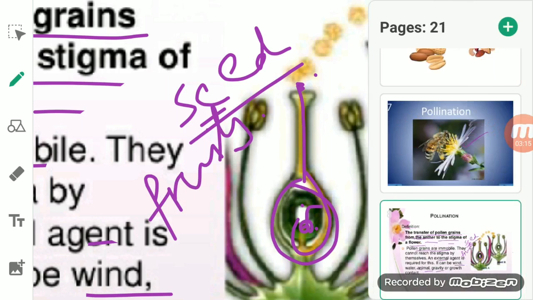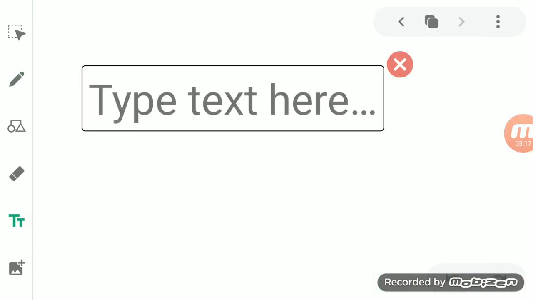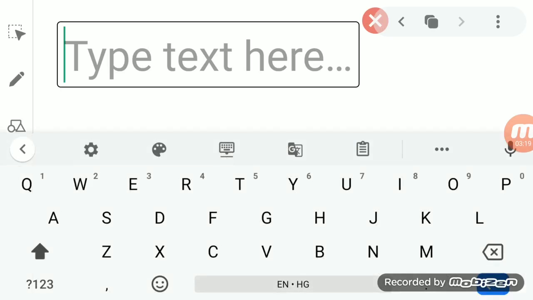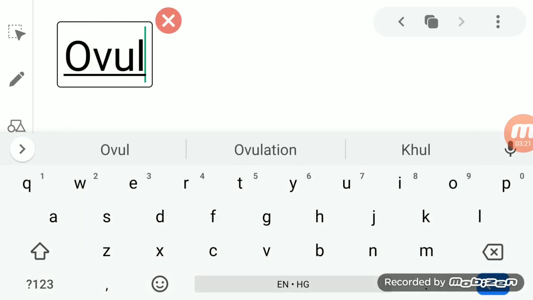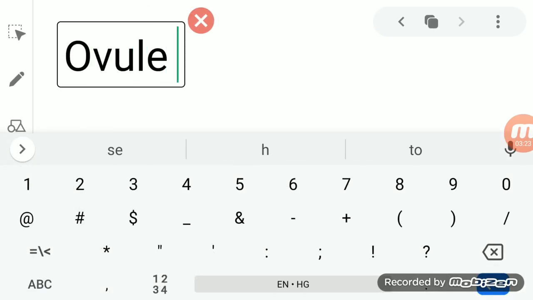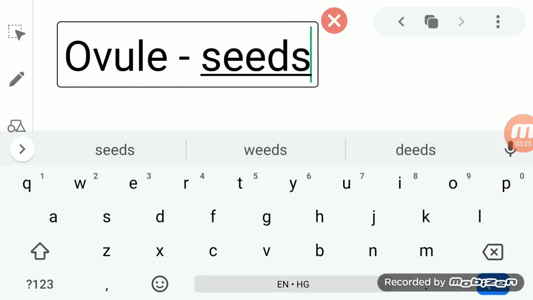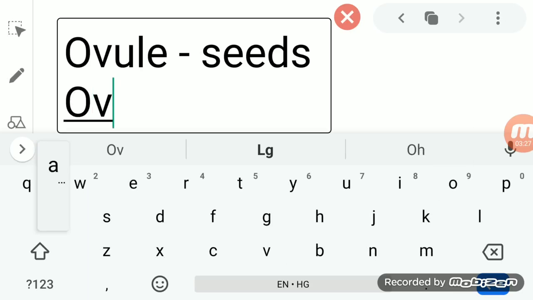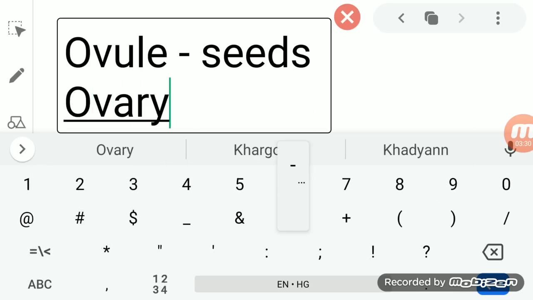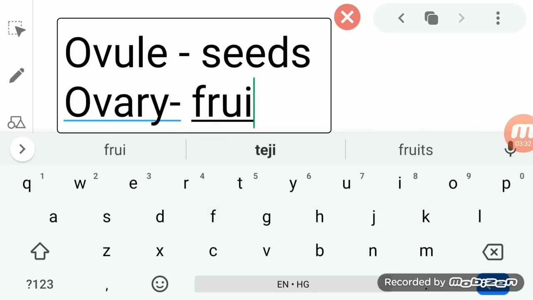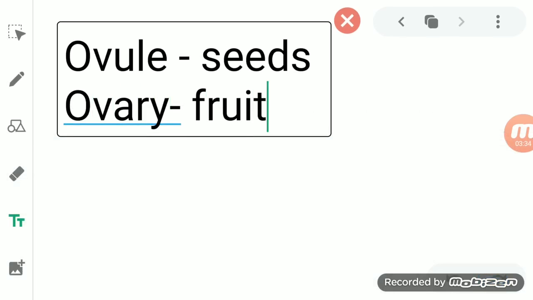So you see here, the ovule forms the seeds, while the ovary is converted into a fruit.